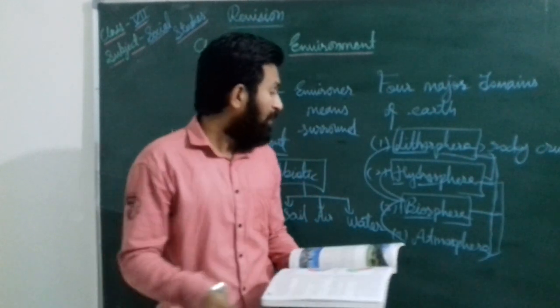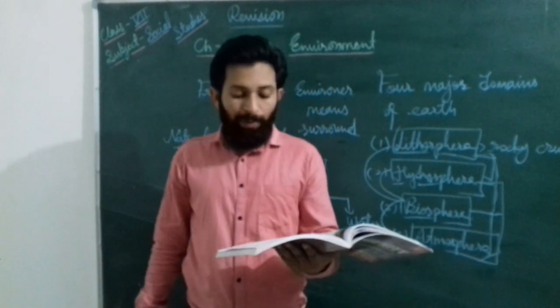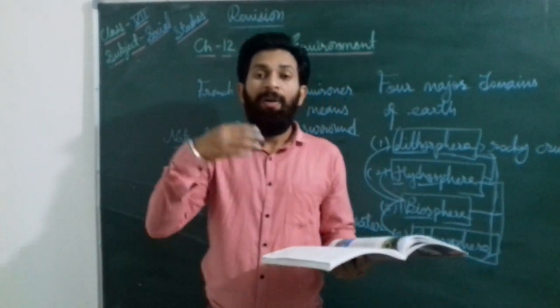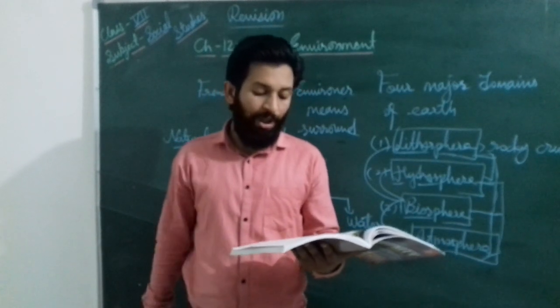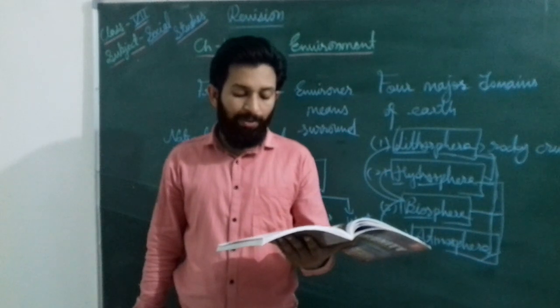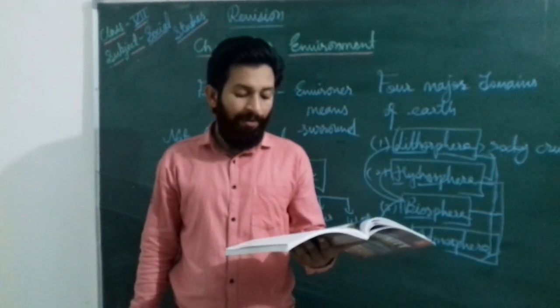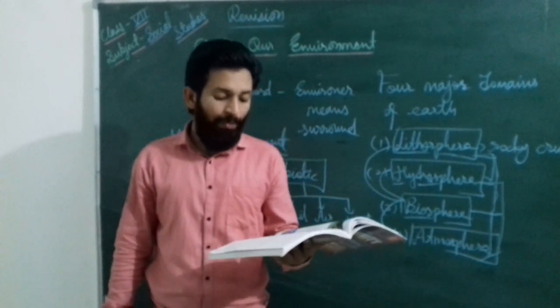Now we will talk about the atmosphere. What is the atmosphere, and how is it? The atmosphere is the layer of air surrounding the earth. Just as we are surrounded by air, our earth is also surrounded by it. Its exact thickness is unknown. The atmosphere is held to the earth by the force of gravity. The atmosphere contains life-giving oxygen for human beings and animals, and carbon dioxide for plants.